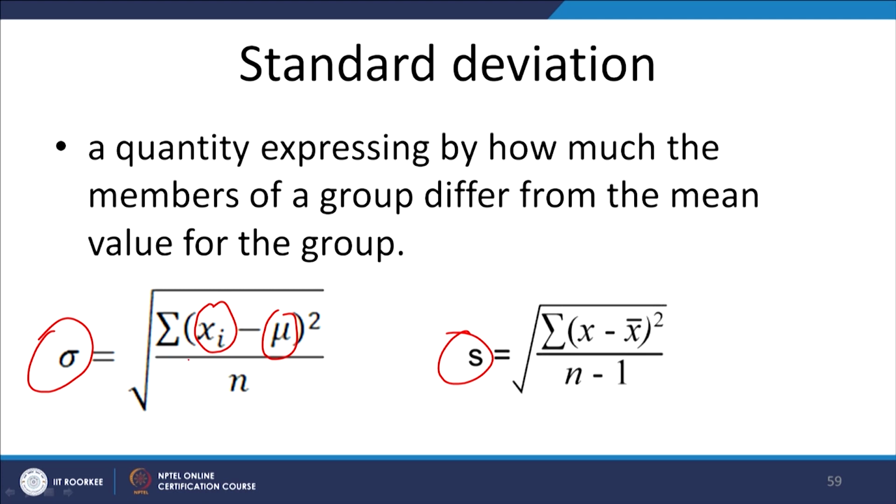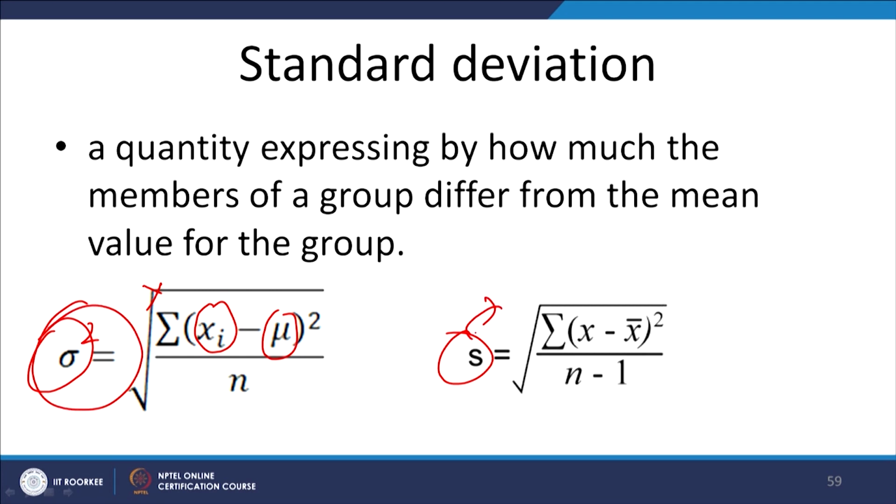Take the sum of the squares divided by n, whole root over, and that is called my standard deviation. If you remove this square root and just keep the squared quantity, then it is called variance, nothing more than that.